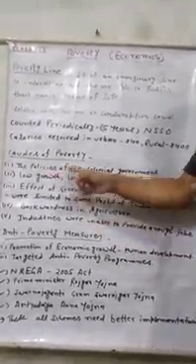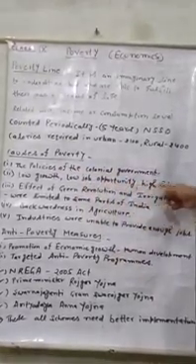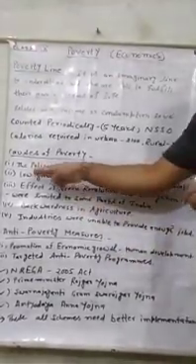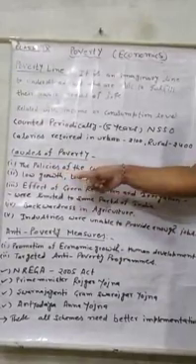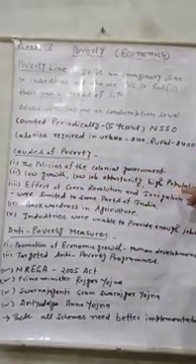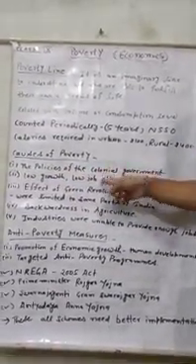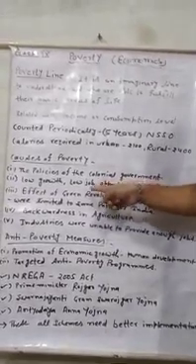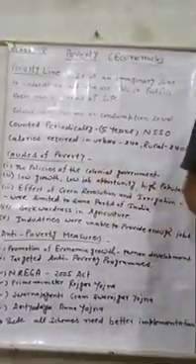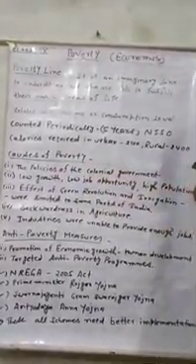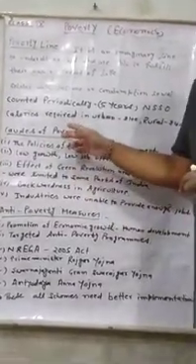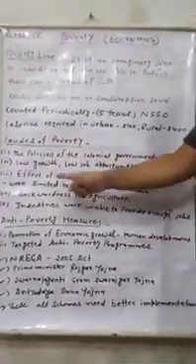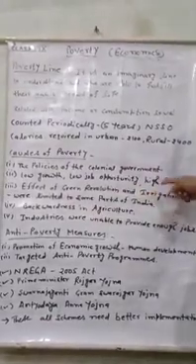Second one, low growth, low job opportunity, high population. These three were much more responsible for the causes of poverty. High population, low job opportunity meaning unemployment, and low growth of our Indian economy were the important reasons for the causes of poverty. The third point, effect of green revolution and irrigation.